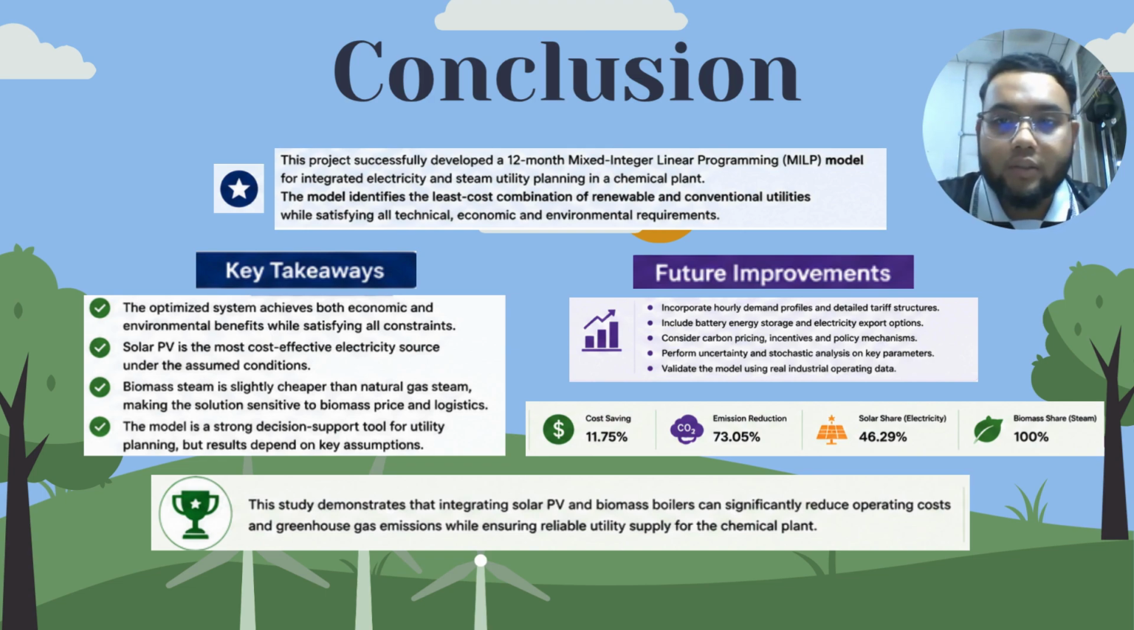In conclusion, this project successfully developed a 12-month MILP optimization model for integrated electricity and steam planning. The model demonstrates that renewable energy technology can simultaneously reduce operating costs and greenhouse gas emissions while satisfying all plant utility demands. Overall, the optimization model provides a practical decision support tool for future industrial energy planning. Future improvements may include an hourly demand profile, a real industrial tariff structure, a battery storage system, and uncertainty analysis to further improve the accuracy and applicability of the model.